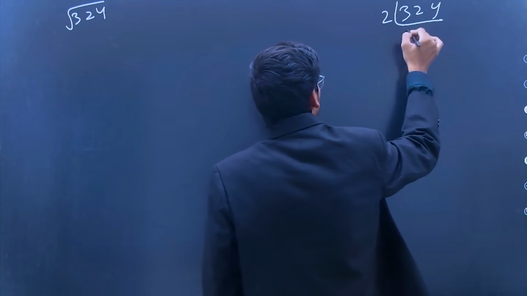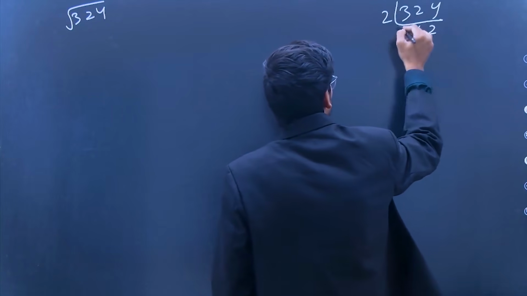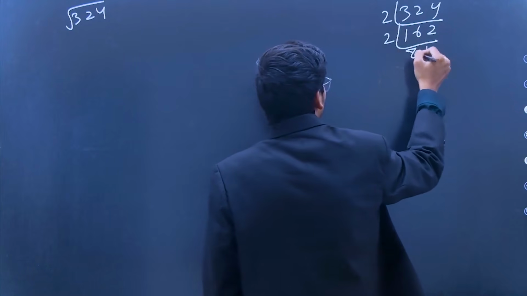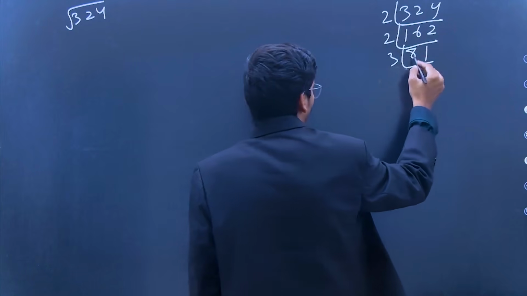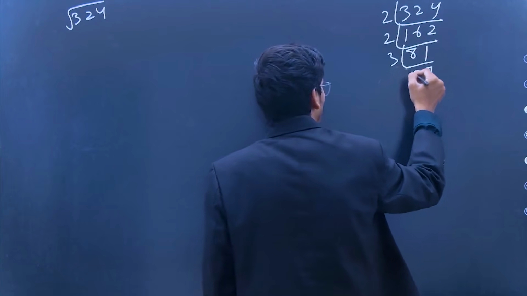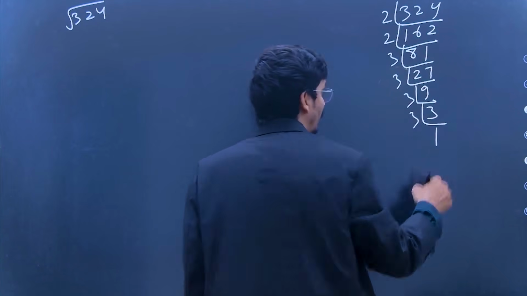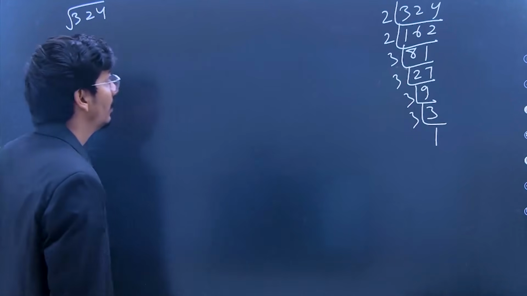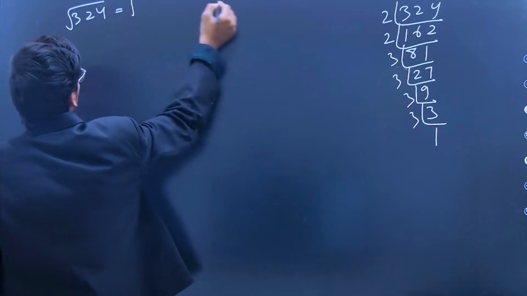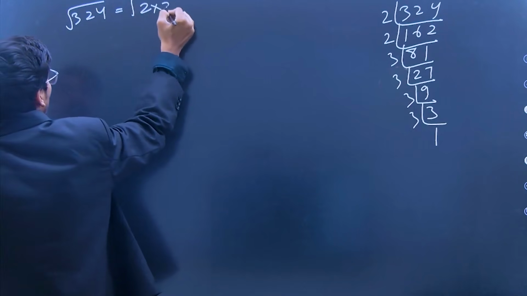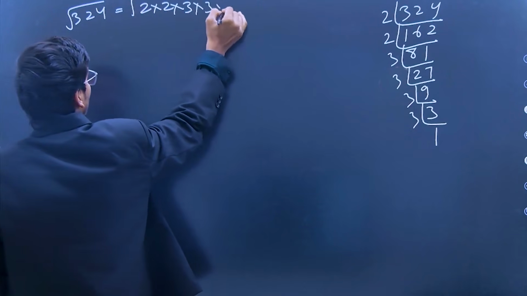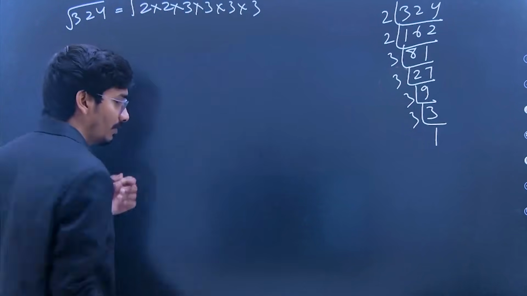Divide by 2, 162, again 2 times, 81. Then 3 times: 27, 9, 3, 3, 1. So when you see it, beta, the factors are 2, 2, 3, 3, 3, 3.